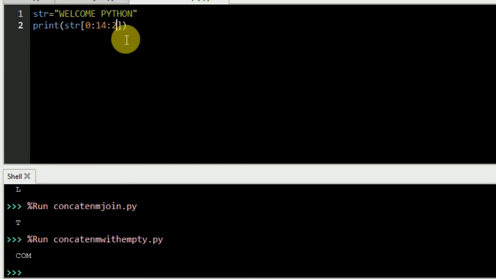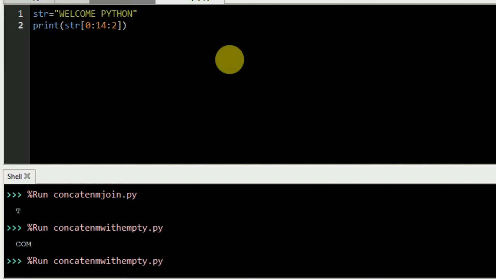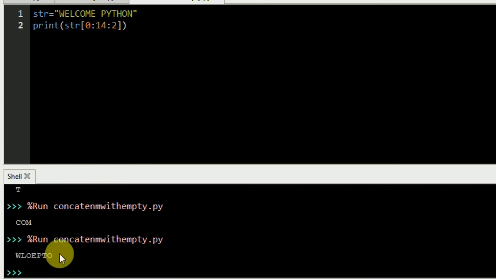When I execute welcome Python, it gives the same answer shown on the screen, WLOEPTO. This is the way slicing works in a string.